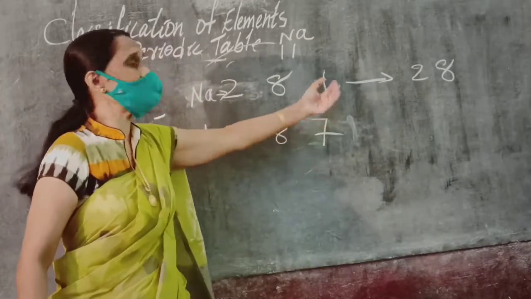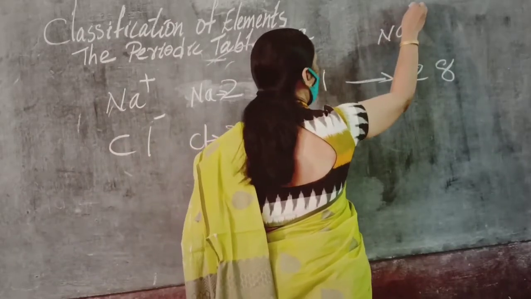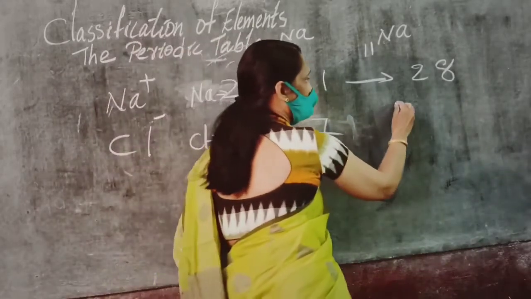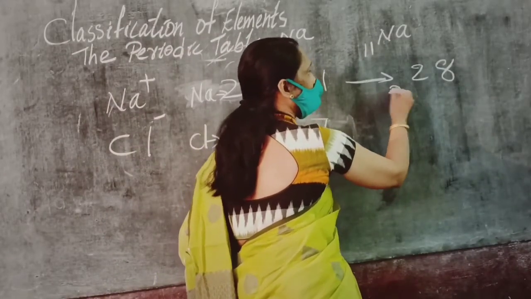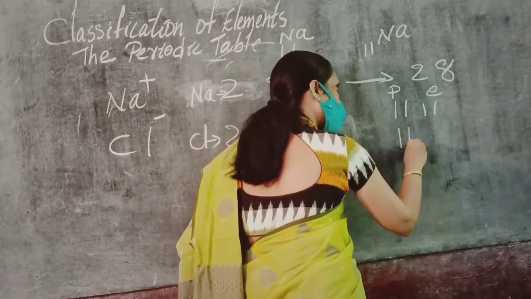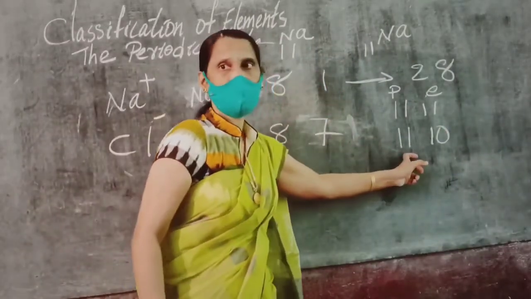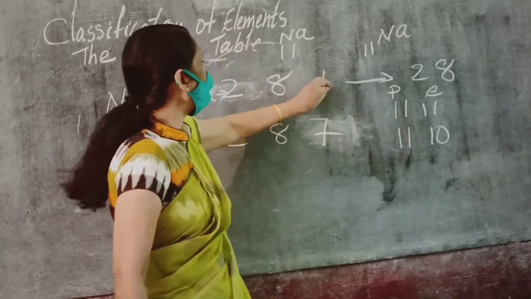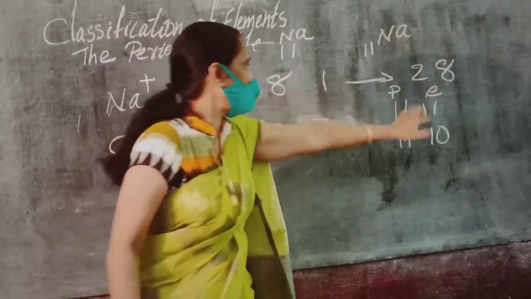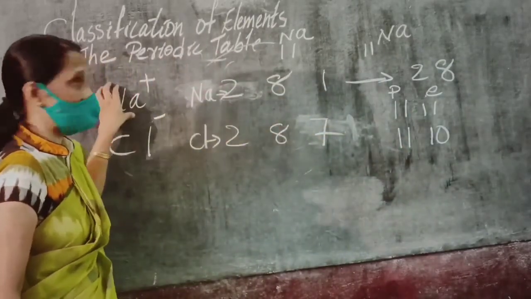Now when one electron is given to another atom, its proton number does not change. Again the proton is 11 only. Right? Electrons are changing like this: 11 protons, 11 electrons. After changing, 11 protons, 10 electrons. So what is more now? Protons. After giving out one electron, it has one proton more. So it gets a positive charge.